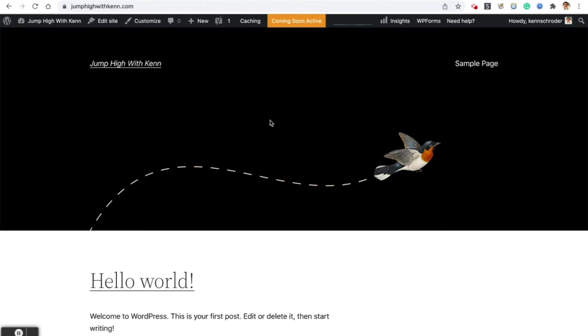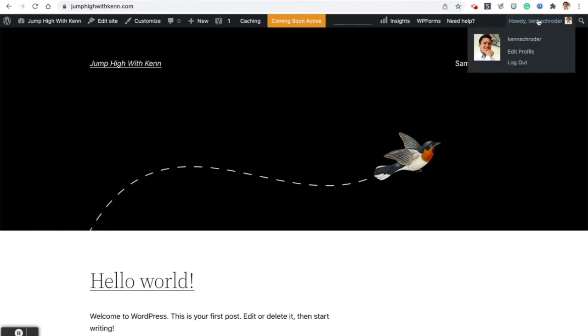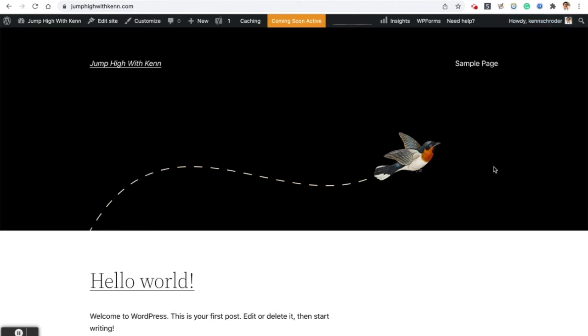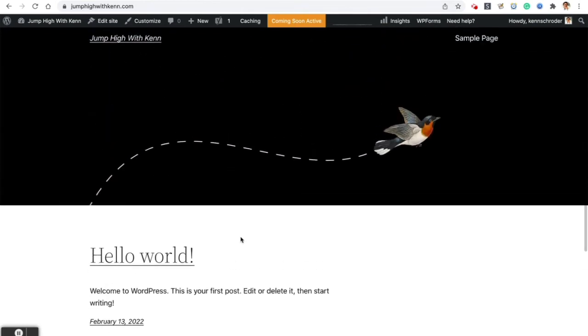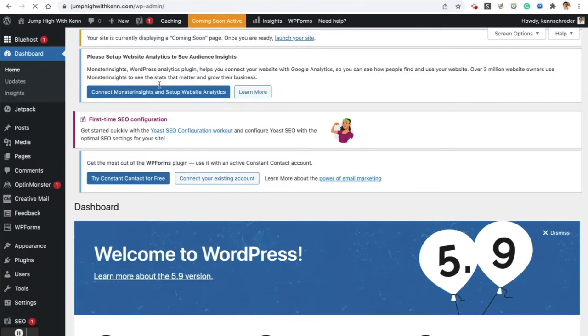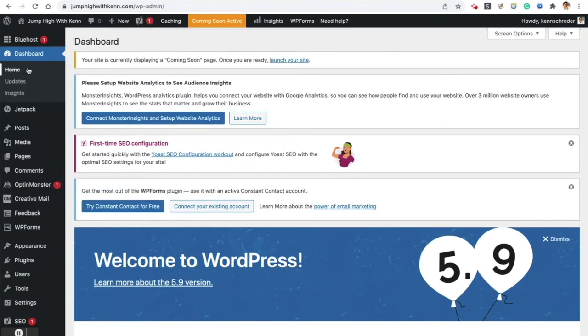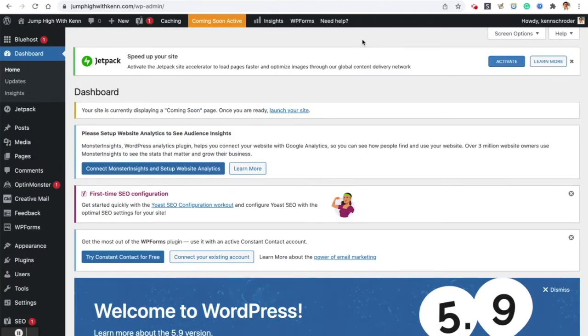So if we're logged in and we're working on our website, we'll see how it looks if it were to be live. Again, if I log out, other people will get that coming soon page. So I know a lot of people, when they're working on their websites, they don't want people to see half finished work. They'd rather anyone who stumbles on the website to see that coming soon page. Okay. And so I click up here, Jump High with Ken. I click on that. And then I go back to the dashboard. And that's how you get in and out of your WordPress website.